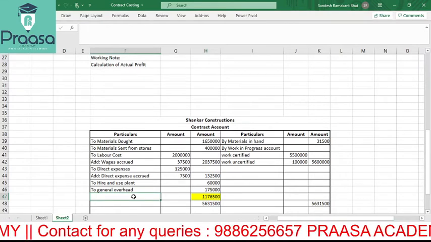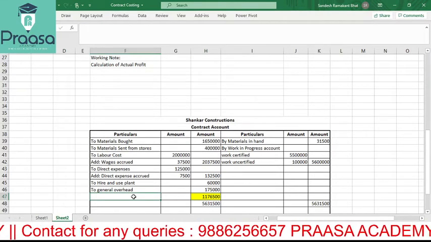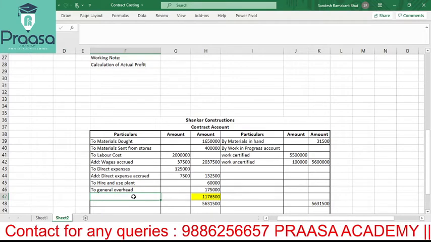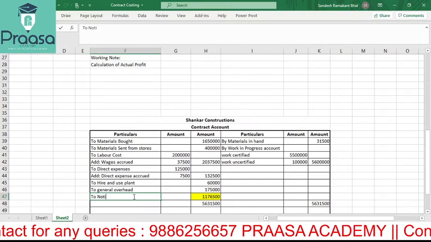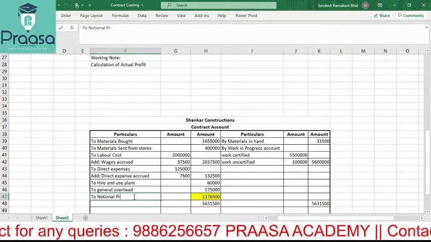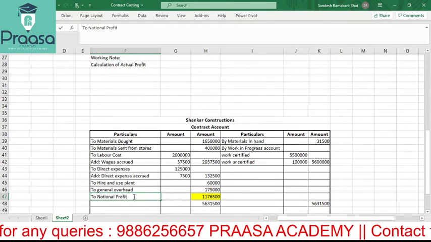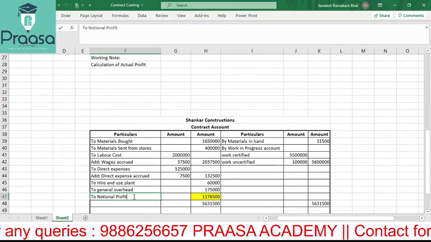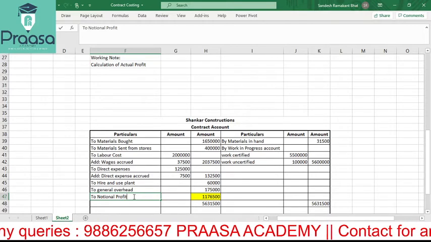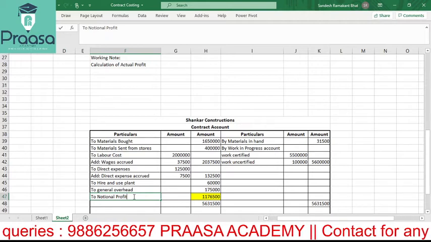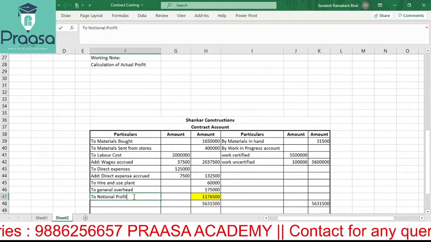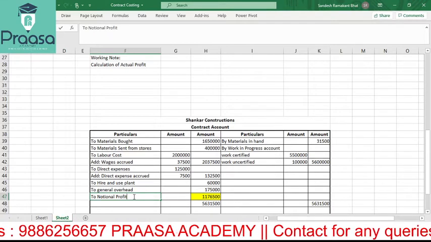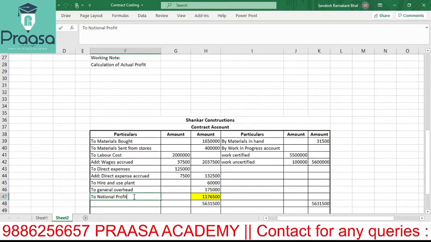What is this? This is the balancing figure. And here in contract account, the balancing figure, we call it as to notional profit. Why is it notional? We don't know the actual, which is the major reason why we consider it as a notional profit.